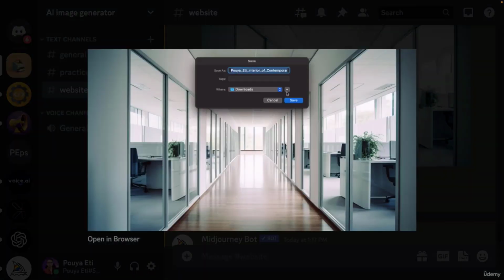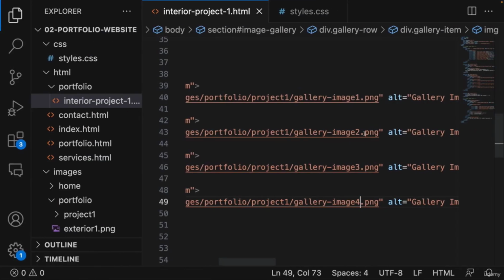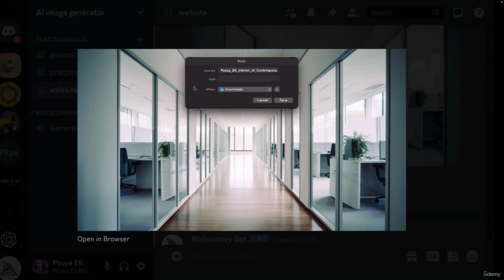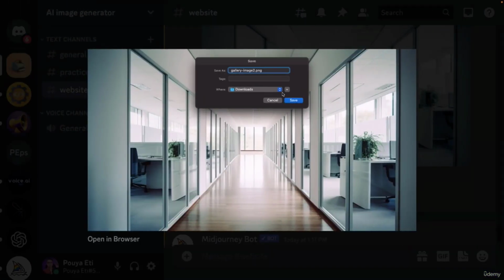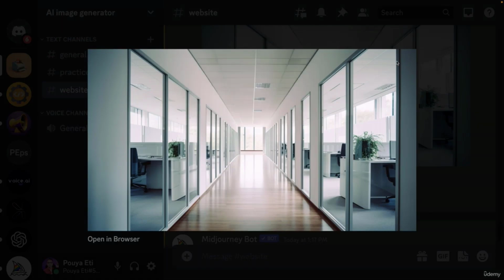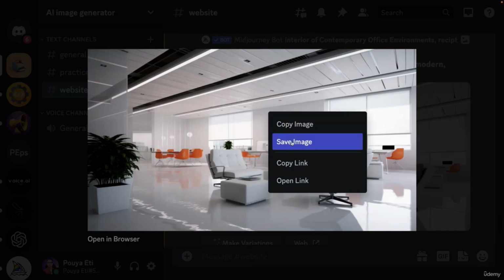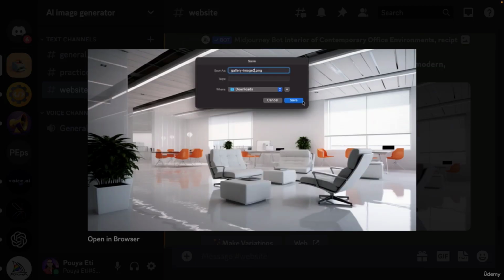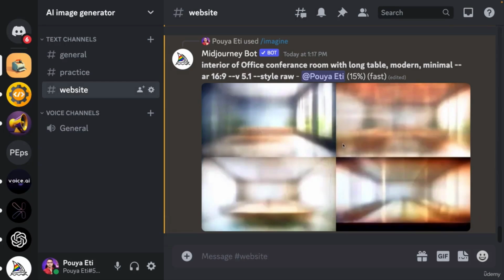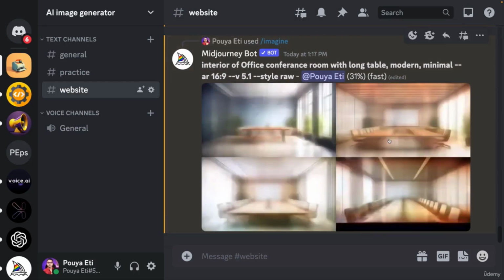Save this image. And for the name, we require to use, for example, gallery dash image 2 or 3 and so on. So this one will be image 3. At the top of it, we have this part will be image 2. And the last one, which is under production, will be image 4.